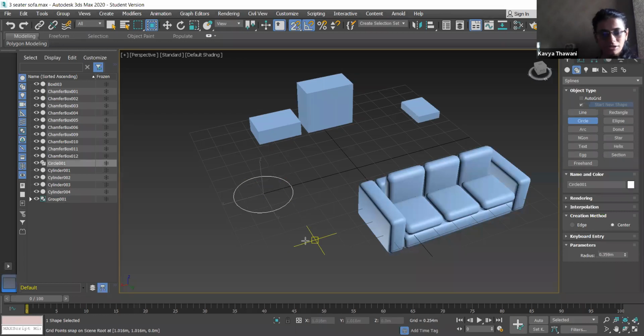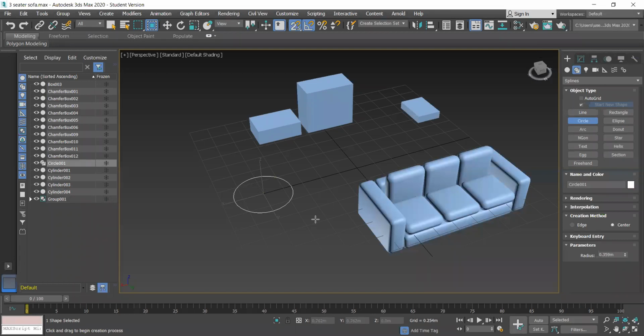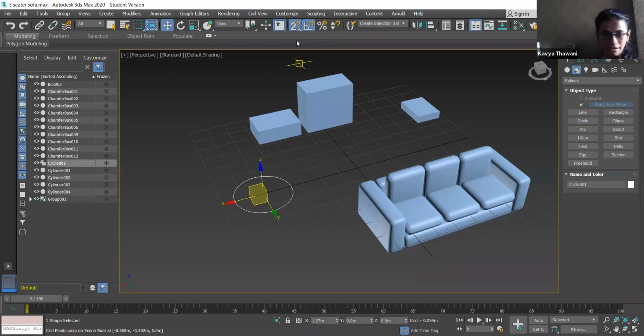See, you are not getting a solid object. You are just getting a 2D object. Yeah. So for this 2D snap, go to the drop down list. Press escape first to come out of the circle command. Just go to 2D. This is used whenever we create a 2D option.